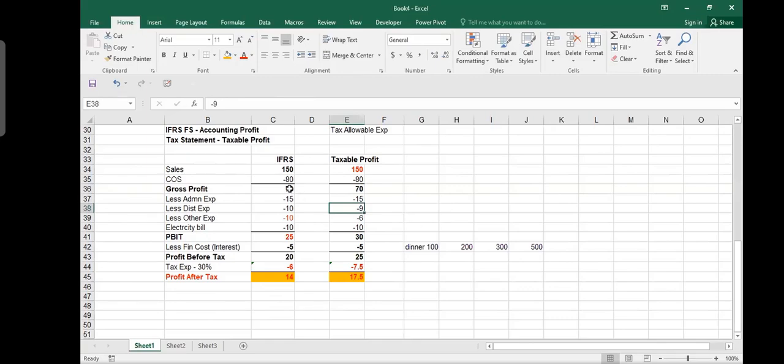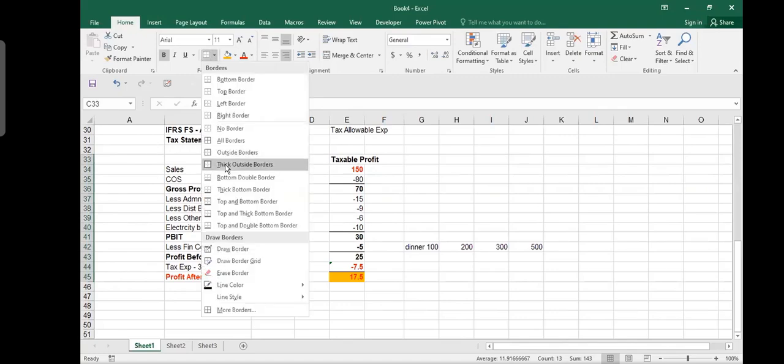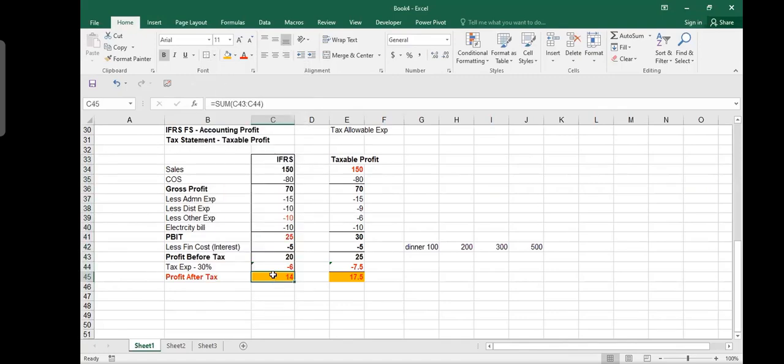So what I wanted to show you and make you familiar with is that you prepare two financial statements. This one is IFRS based. This is based on our company policy, our accounting policy. This is the true reflection of our activities, and I'm using the words true reflection because it has been communicated to the shareholders and approved by the shareholders. This is what the tax department is accepting. They have their own rules.